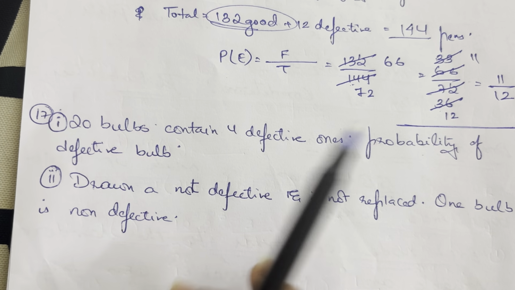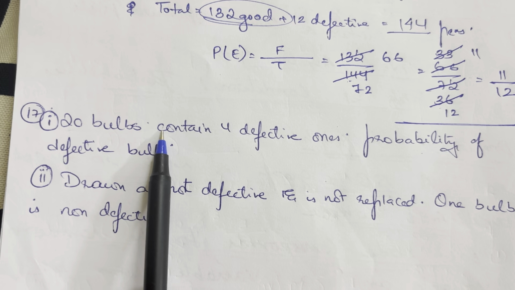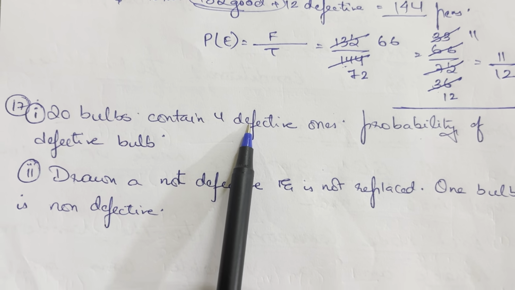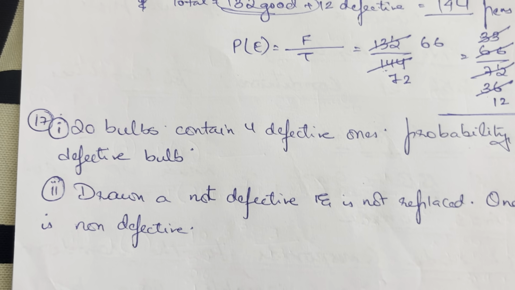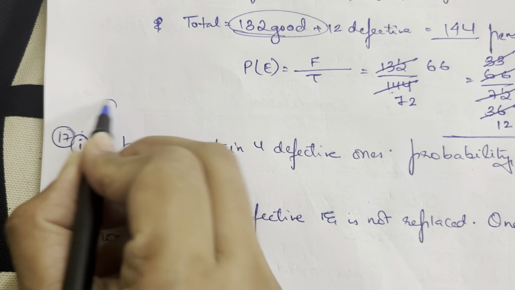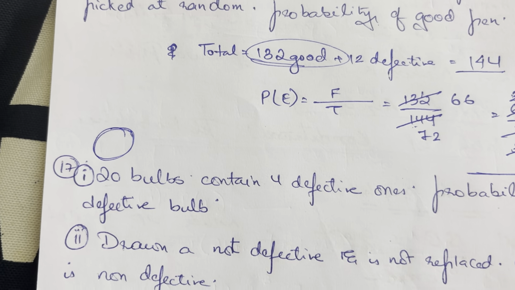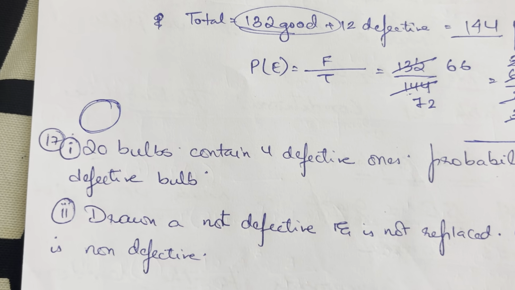There's a bag of bulbs, out of which 20 bulbs are there in total, of which there are 4 defective ones. I got confused with the question that I wrote, so I had to go back and check the question. It says there's a lot of bulbs. A lot of bulbs means a good number of bulbs have been put in there. A lot of 20 bulbs are there actually.